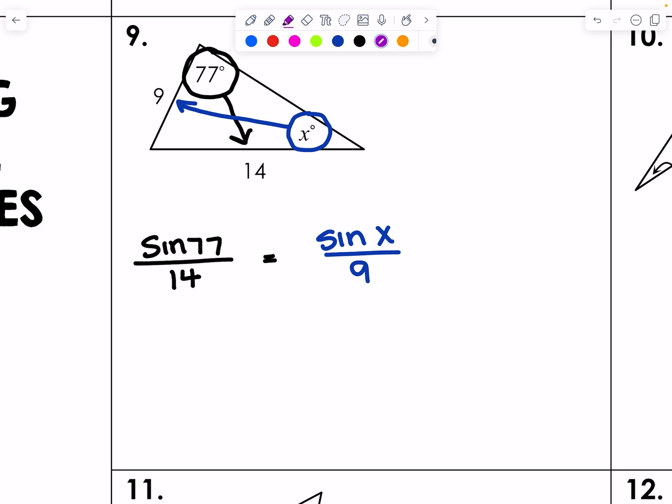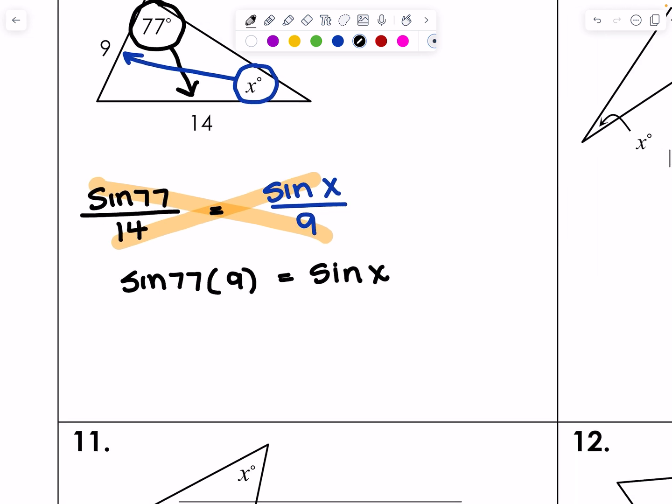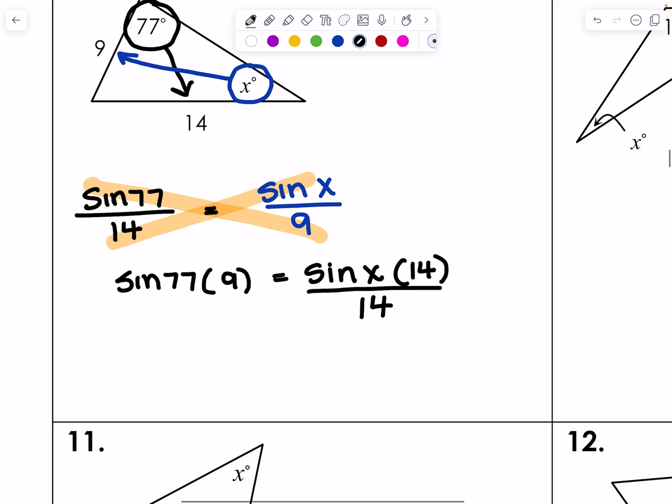Rules don't change, just go ahead and cross multiply, and I'm going to get sine of 77 times 9 equals sine x times 14, right? Now, in order to get x by itself, I'm going to go ahead and divide this by 14.